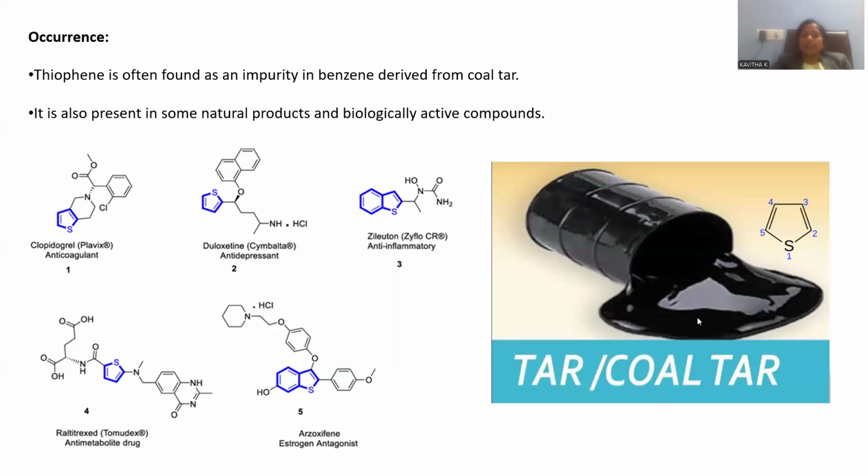So in the tar extraction, one of the products will be the thiophene. From that, naturally you can go with the extraction of thiophene. It's also present in some natural products and biologically active components. Natural products are also composed of this thiophene. Whatever blue color indication you observe, all those are the potent thiophene nucleus only, right?